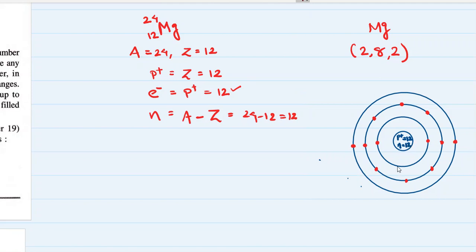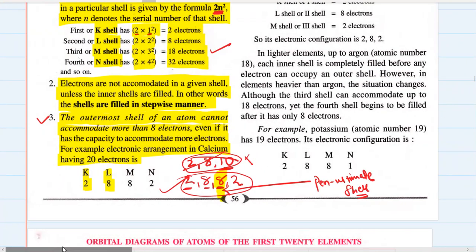Now, do you understand how electrons are distributed in any atom, with an example? Even if you don't know anything about an atom, if you just know its symbol, atomic number and mass number, then you can easily draw the structure of that atom with proper electronic configuration.